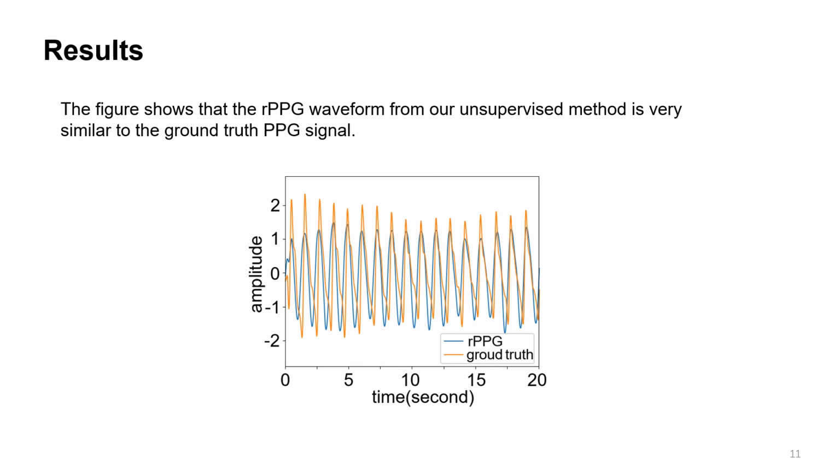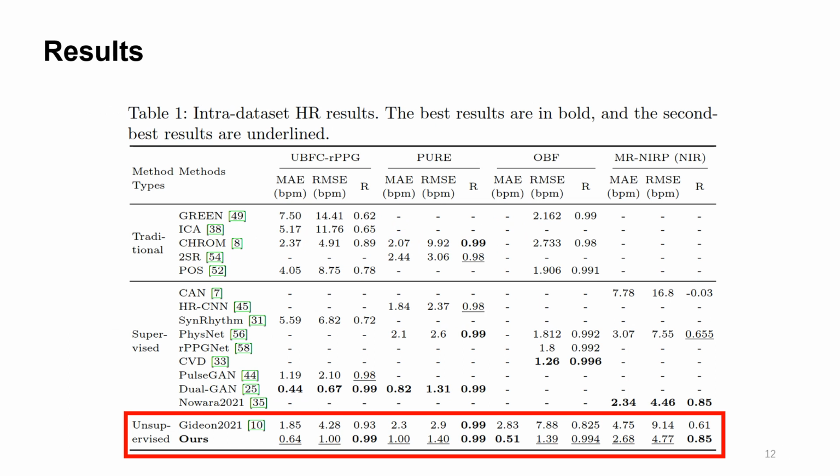The figure shows that the rPPG waveform from our unsupervised method is very similar to the ground truth PPG signal, even though the model is not trained with the ground truth signals. We compared our unsupervised method with the traditional rPPG method, supervised method, and another unsupervised baseline. Our proposed method surpasses the previous unsupervised baseline, and also most approaches the supervised rPPG methods, and the results are consistent on all 4 datasets.